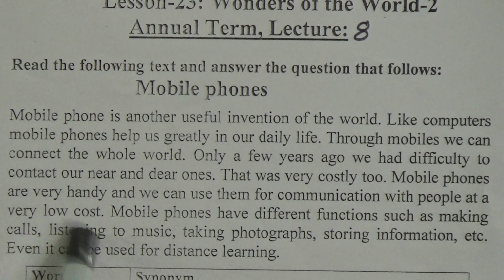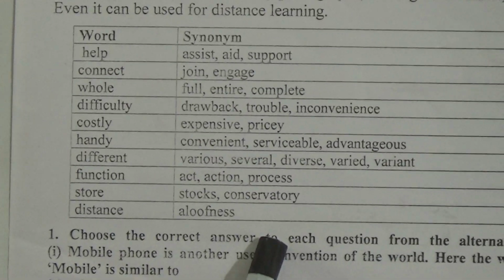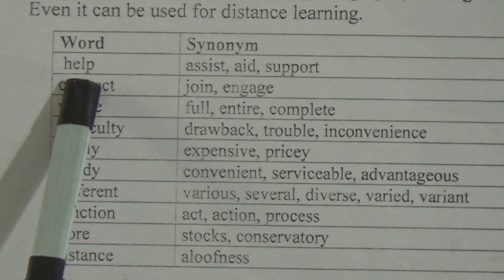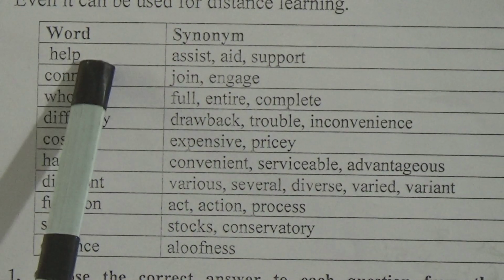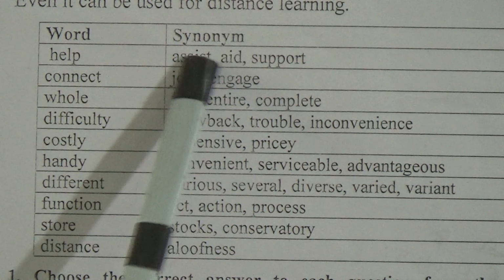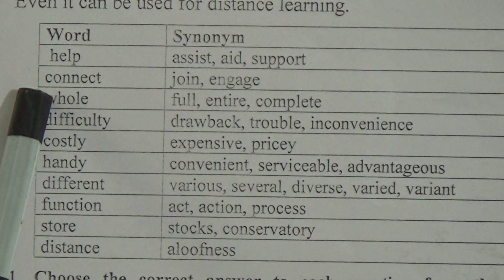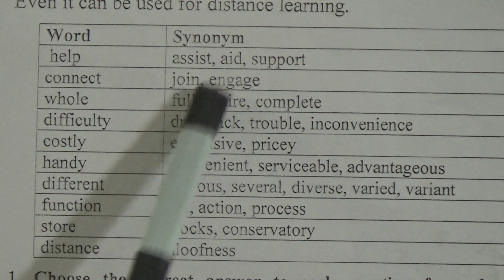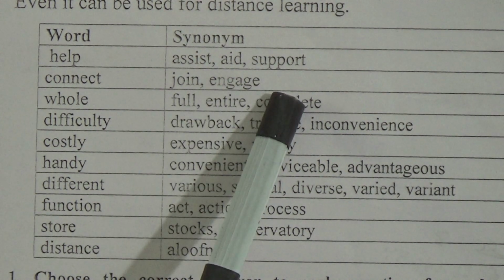Now there are some words given here and these are synonyms of those words. Like help. What is the meaning of help? Help is you are assisting someone or you are helping someone out. So what is the synonym of help? The synonyms of help are assist, aid and support. And what is the synonym of connect? The synonyms of connect are join or engage.